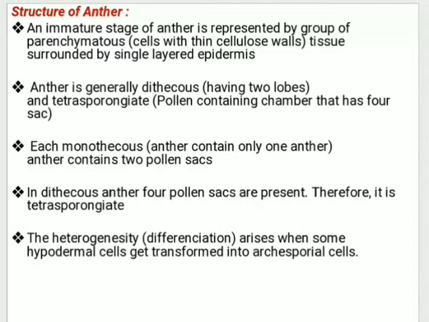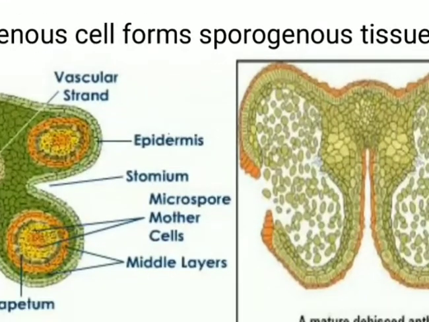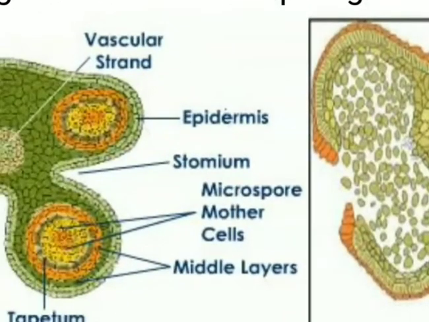So what is an anther basically? An immature stage of the anther is represented by a group of parenchymatous cells. Parenchymatous cells are cells with thin cellulosic walls. That tissue is surrounded by a single layer epidermis. If you observe this, this is the outermost epidermis, and next to that, inside the epidermis, one more type of cells is present, the so-called parenchymatous cells.